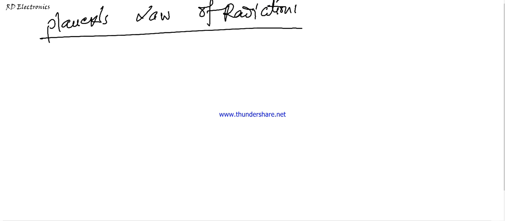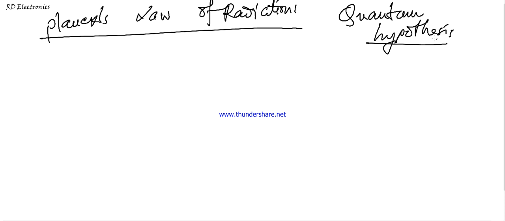Planck's law of radiation is basically a quantum hypothesis.